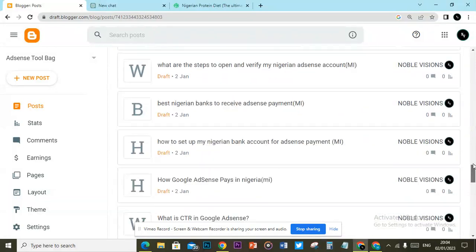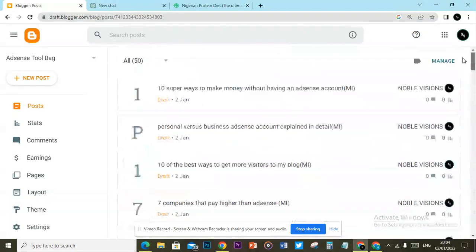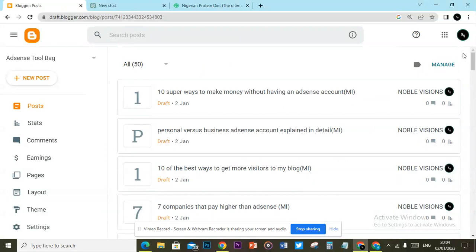So what I'll do is edit them later and then publish them, and then apply for Google AdSense and get approved. So if you're still there and you're not making the most use of ChatGPT, then I'm sorry, you're not doing it right, because everybody has the potential to earn money online leveraging ChatGPT and free Blogger.